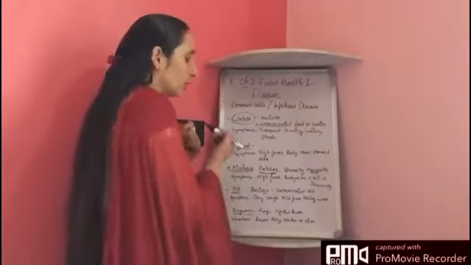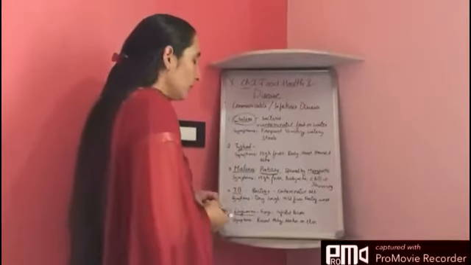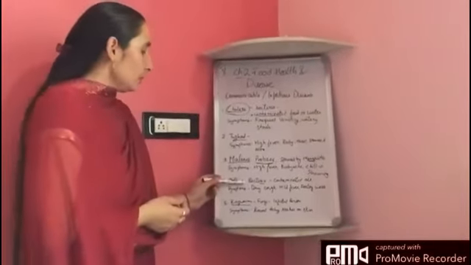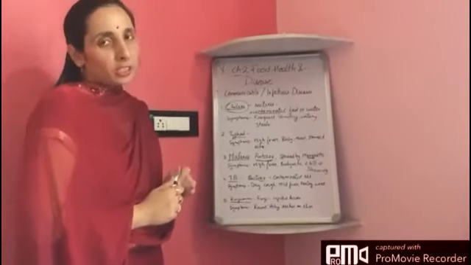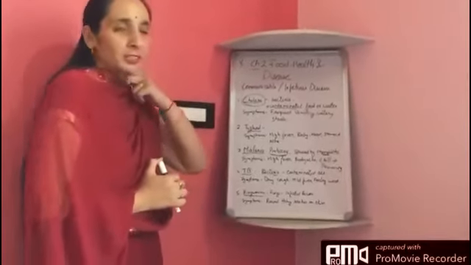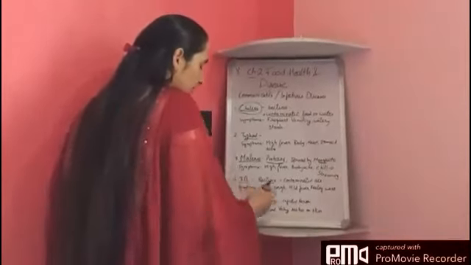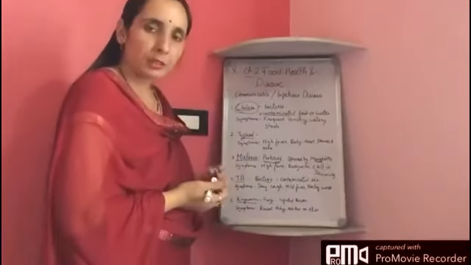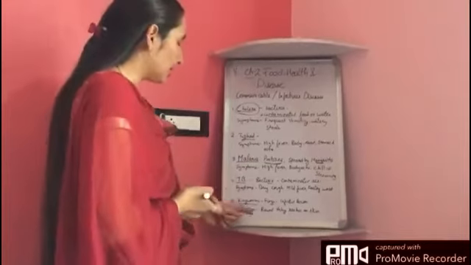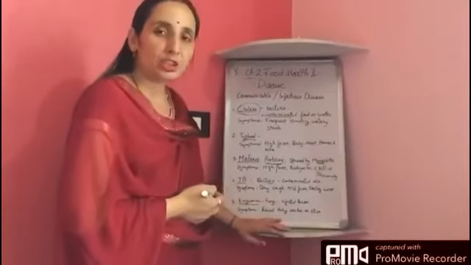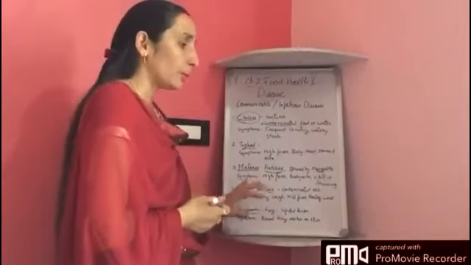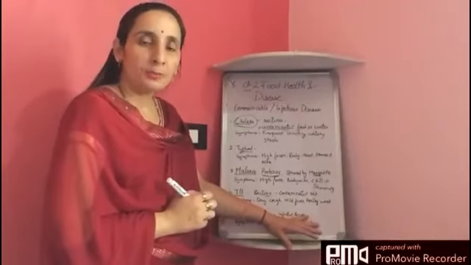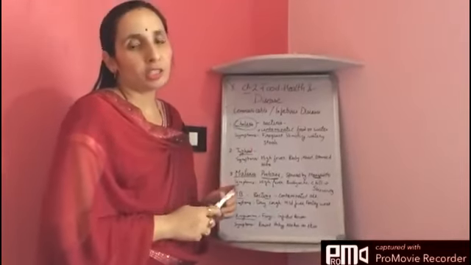Now, to prevent tuberculosis, first of all, we have to maintain distance from the infected person and maintain proper hygienic conditions. The last one is ringworm. Ringworm is a disease that is caused by a fungi. It is spread from an infected person to a healthy person. The symptoms include round and itchy rashes on the skin, and prevention can be done by maintaining distance from the infected person and maintaining proper hygienic conditions.